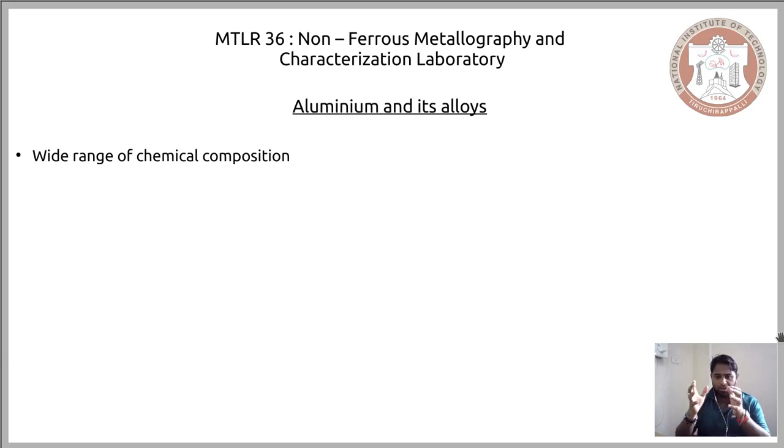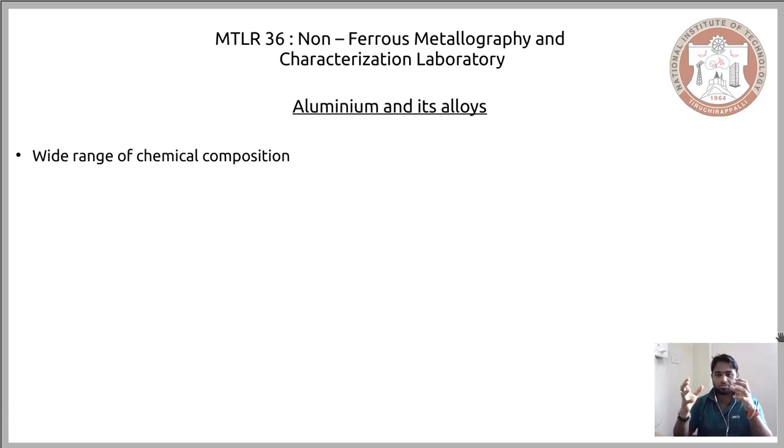Similar to that, we have aluminium alloys as well, but the chemical composition range is so wide that each of these compositions needs a separate designation, or has to be treated as a separate alloy. When you compare aluminium alloys to several other non-ferrous metals, their range is quite huge, and this is one of the characteristic features of aluminium alloys.